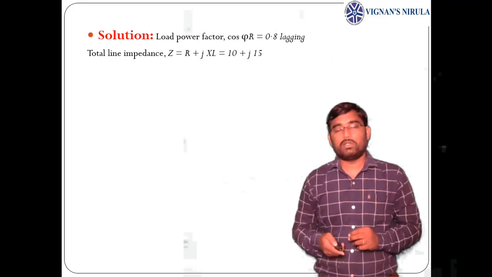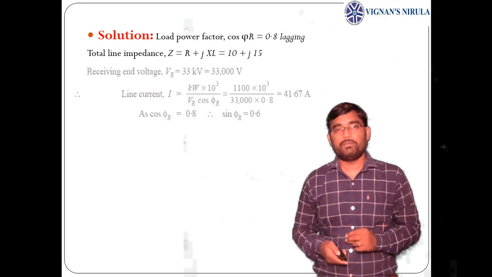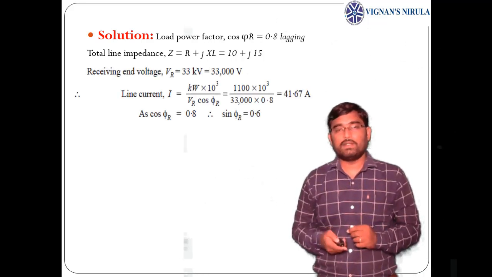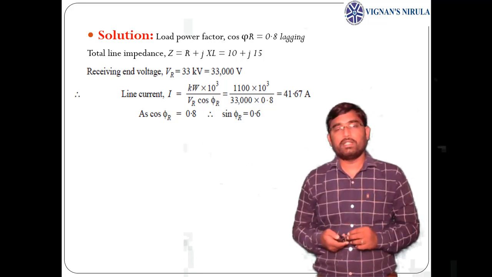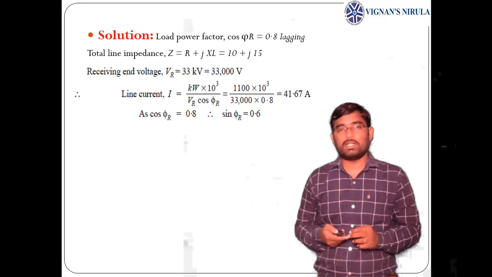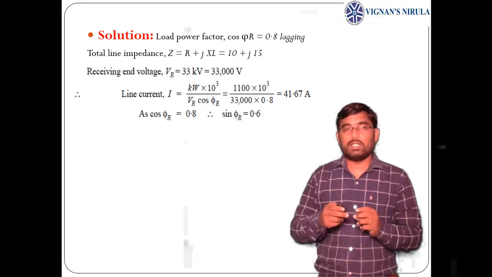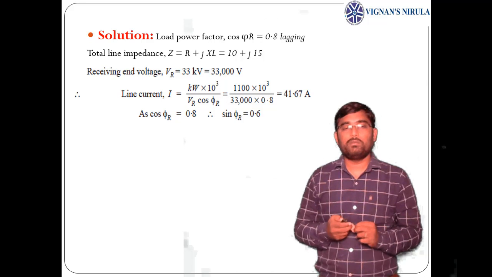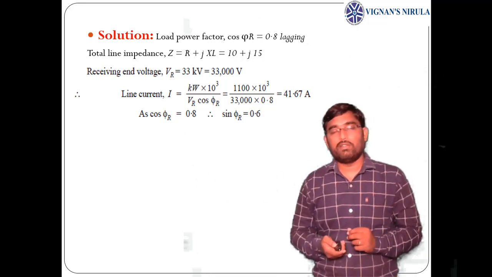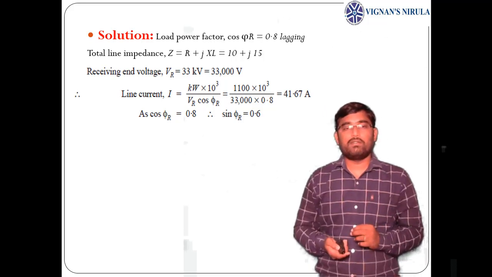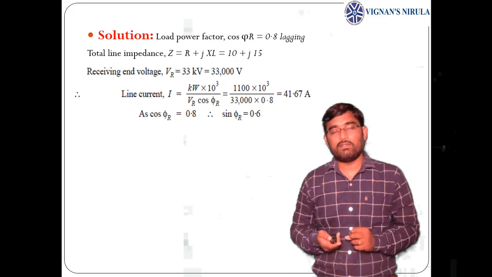Given that the power factor cos phi r equals 0.8 lagging, the total impedance is given as 10 plus j15, and the receiving end voltage is given as 33 kV, 33,000 volts. From this we can find the receiving end current, that is the current through the transmission line, as I equals P by VR cos phi r. As we know PR equals VR IR cos phi r, from this I equals P by VR cos phi r. P is given as 1100 kilowatts. So 1100 into 10 cube by VR, which is 33,000 into 0.8, gives 41.67 amperes.